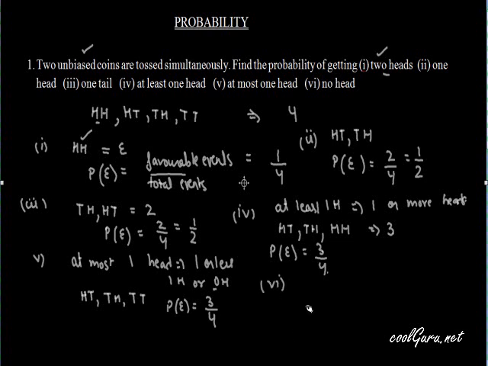Sixth part is, no head. No head means zero heads, that is equal to 2 tails. So TT is the favorable event. So probability of this event will be favorable, which is only one event, divided by total events, which are 4.